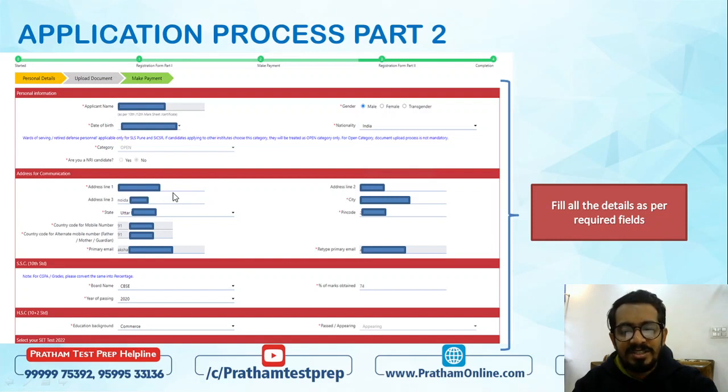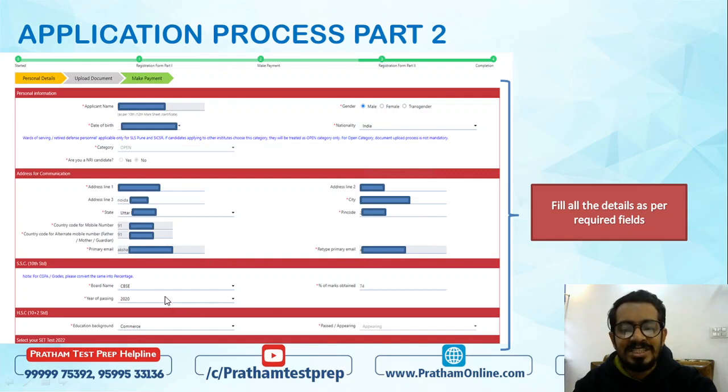Now below that, this part I will have to fill in after making the payment. Okay, so here I will have to punch in the address with the city, pin code, and state. This information I will have to give after making the payment first. Next, I will have to give the mobile number and the alternate mobile number. Email ID I've already given, so we don't have to make the changes there.